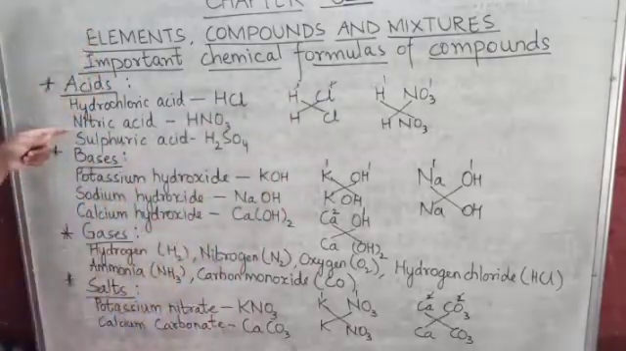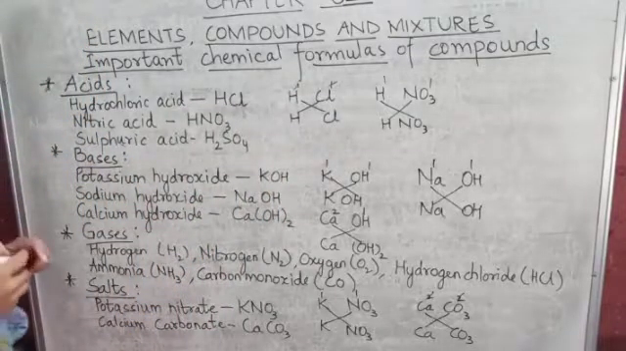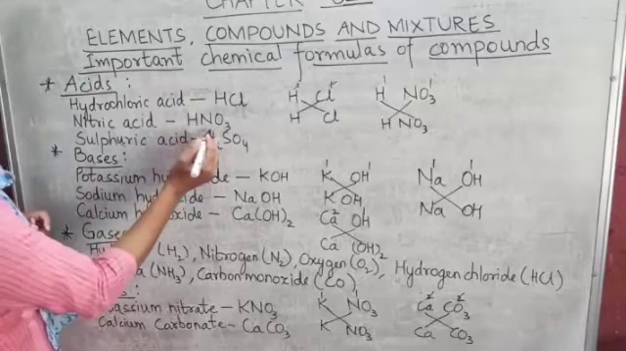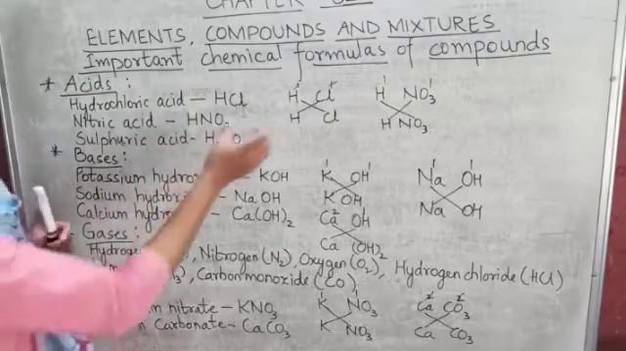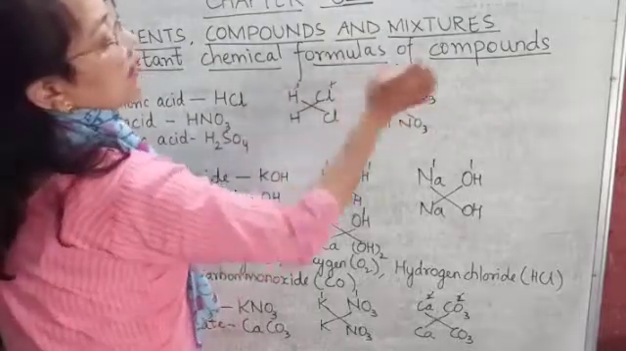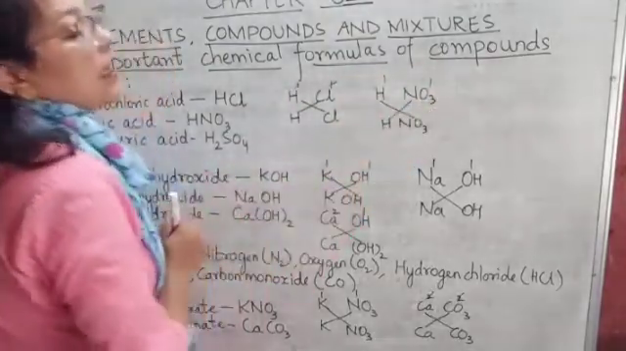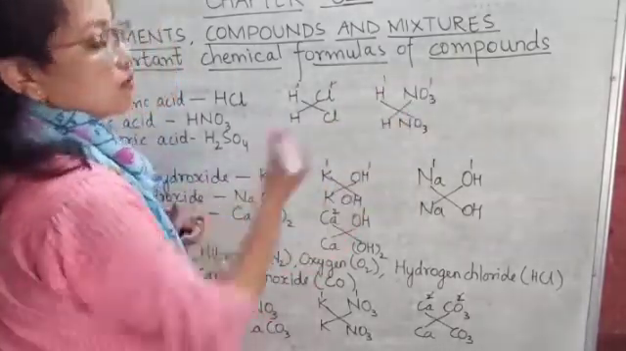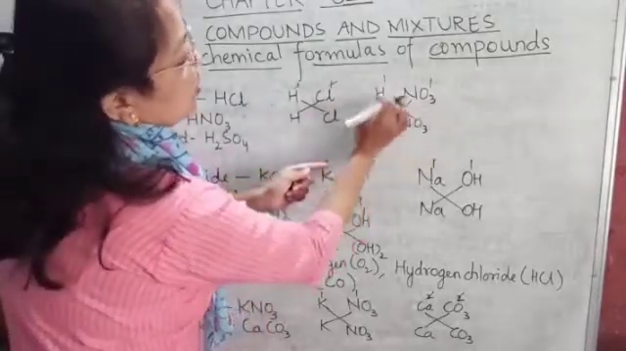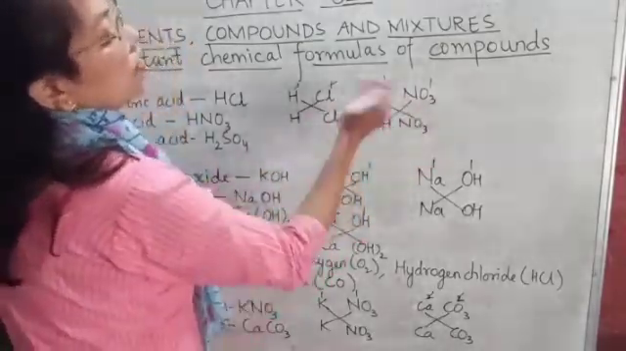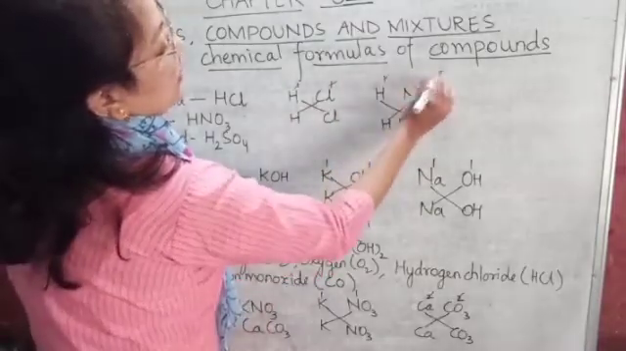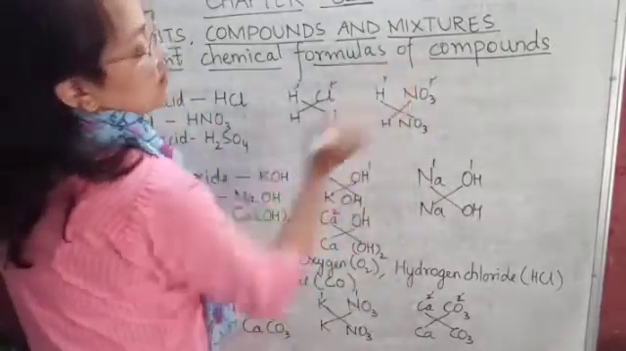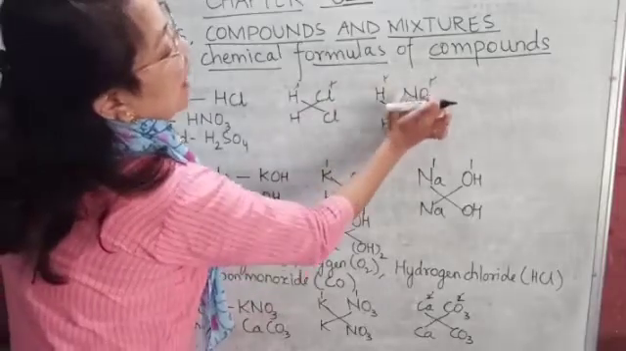Now the next one is nitric acid. The chemical formula of nitric acid is HNO3. How are we going to write the chemical formula? First we will write H and then we will write nitrate, NO3. Now the valency of hydrogen is 1 and of NO3 is 1. Just now I told you, either you interchange the valency, or if the valencies of both are the same, then we cancel them. So simply we will write H and NO3.